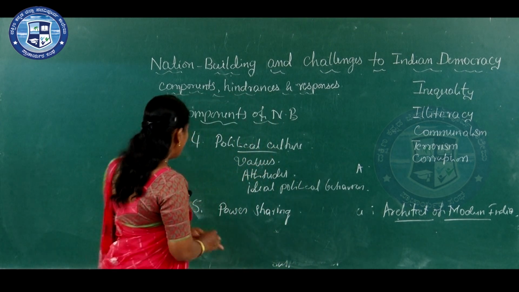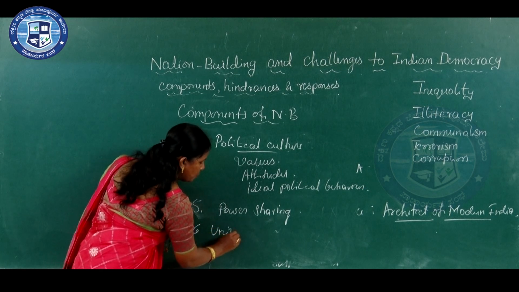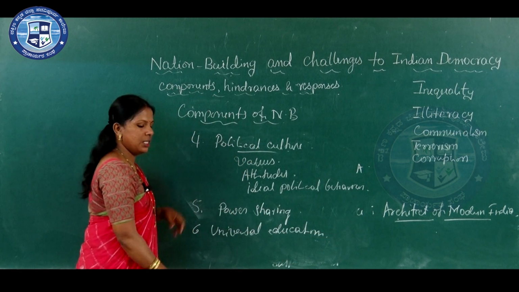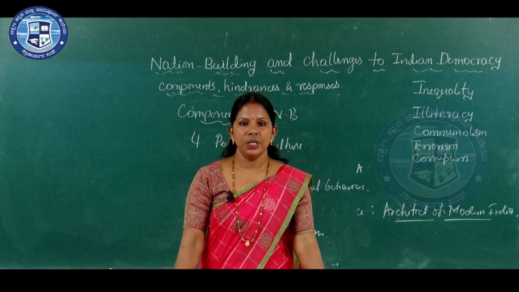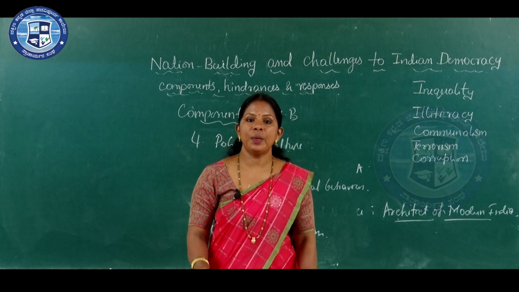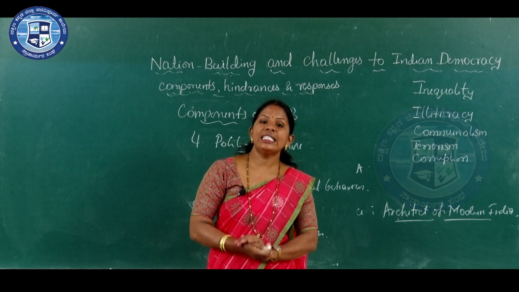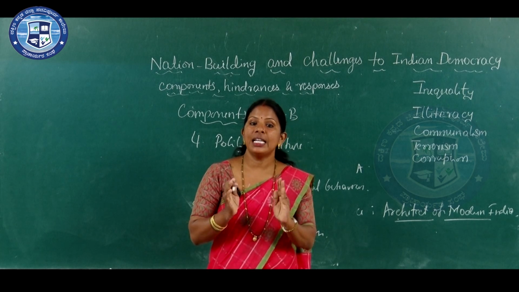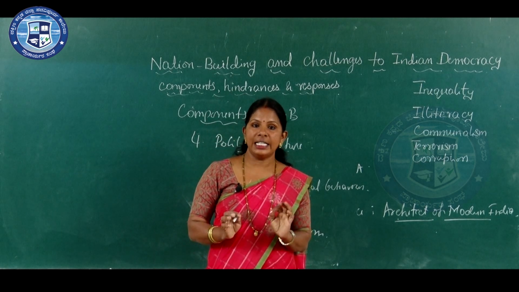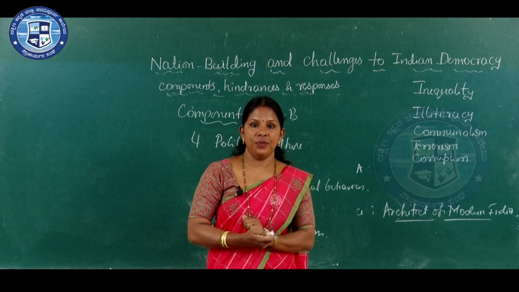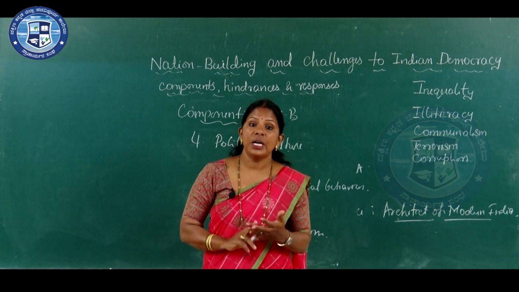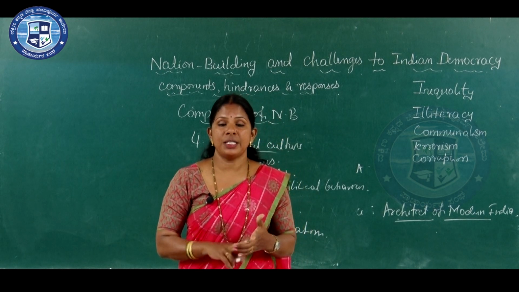And next is universal education. Universal education refers to providing education to all the people in the society. As Gandhiji rightly said, education is the light of life. Who said education is the light of life? Gandhiji rightly said education is the light of life, and this education helps the people to come out of casteism, communalism, religious fundamentalism, etc.